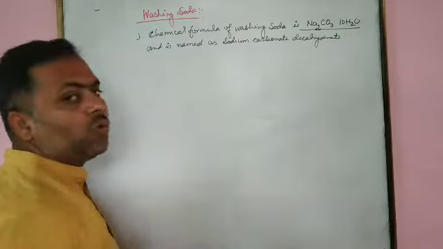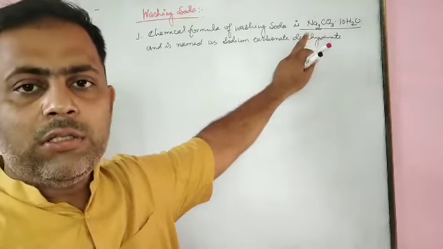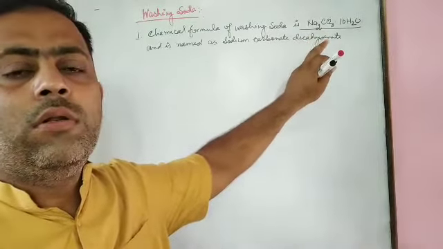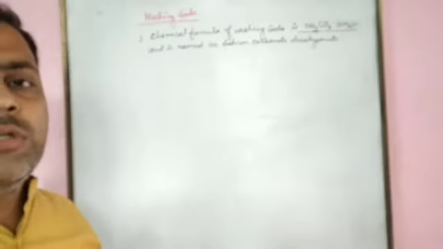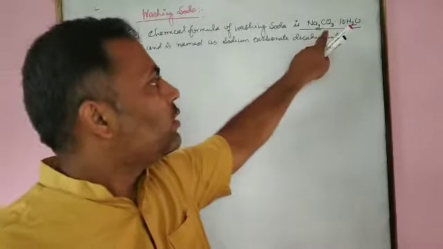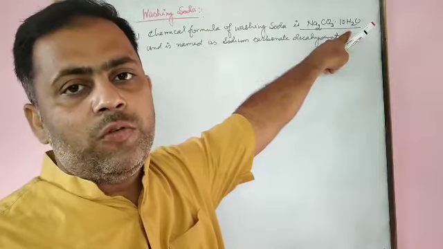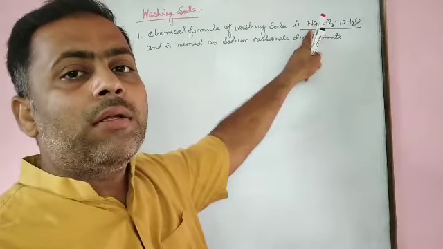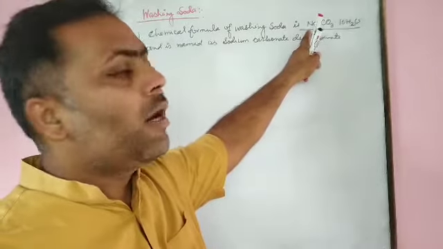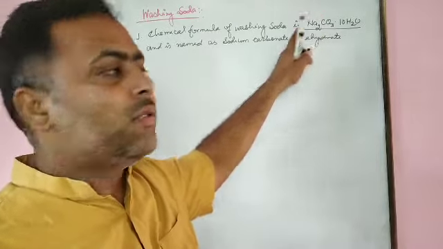When it contains 10 water molecules as water of crystallization, it is termed washing soda. But when we heat this washing soda, the 10 water molecules are removed, and that is termed anhydrous washing soda or soda ash.